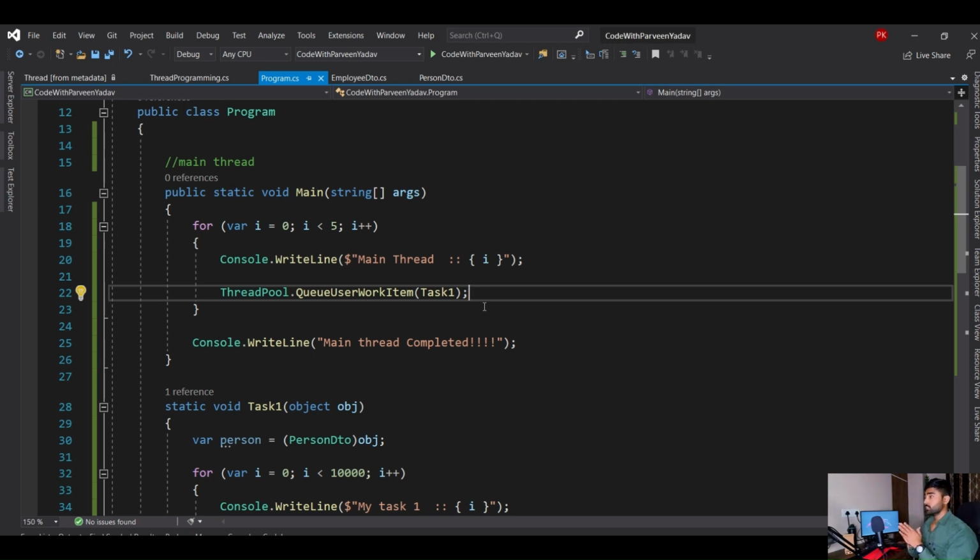Now there is a concept of foreground thread and background thread. By default all the threads are foreground threads except the thread pool, which is a background thread. But if you want to explicitly make something a background thread, then you have to specify the IsBackground property, right? And then there is something called Join.